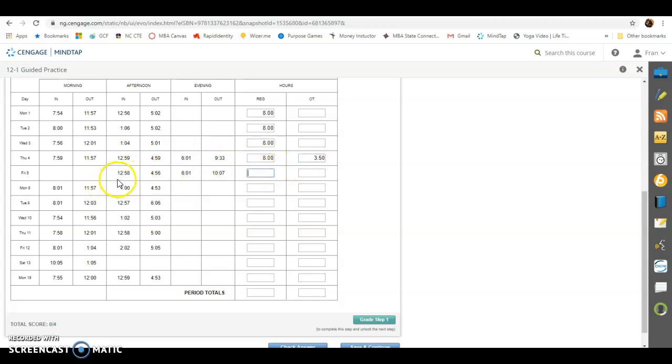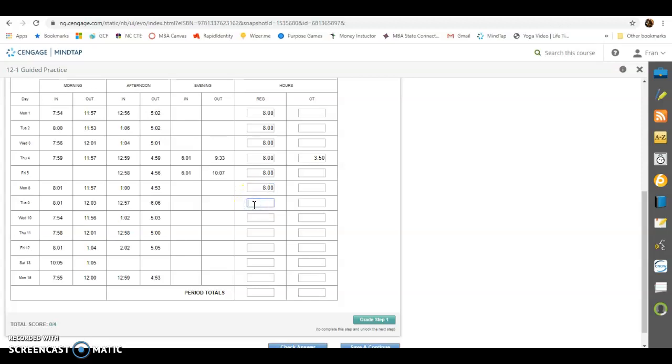Now here we go on here. Because they didn't work in the morning, these aren't going to be overtime hours in the evening, because they're only working 8 hours. So 1 to 5, that's 4 hours, and 6 to 10, that's another 4 hours. So they only had 8 hours that particular day. Okay, let's go to the next day. They worked from 8 to 12, that's 4 hours. They worked 1 to 5. That was 8 hours.